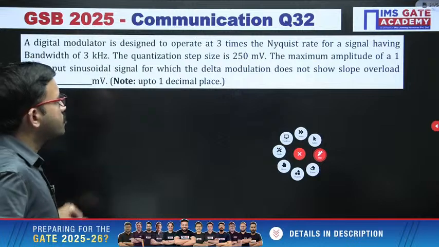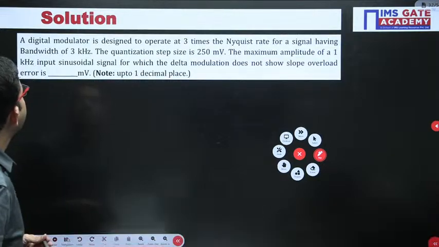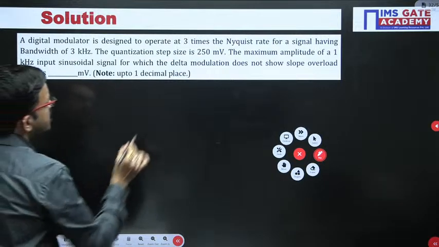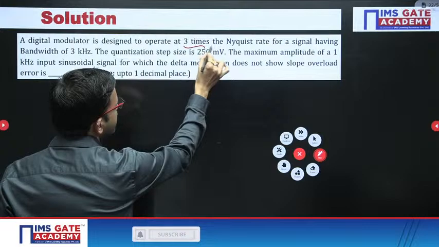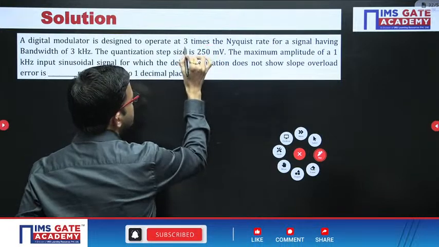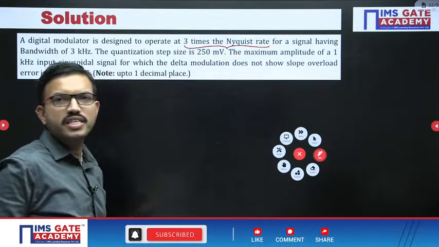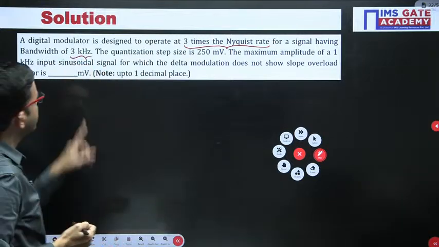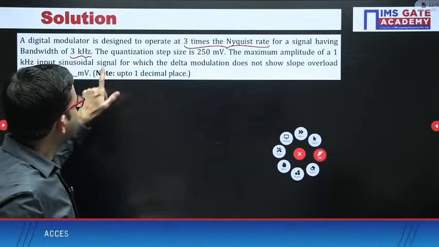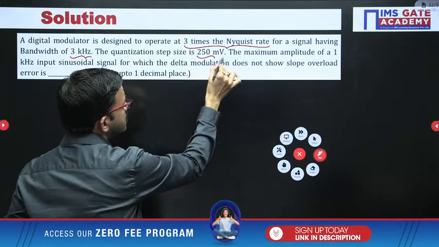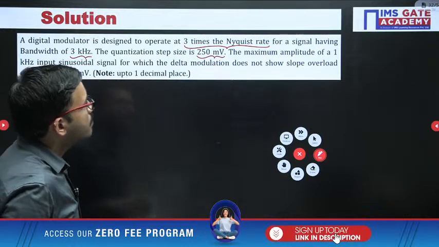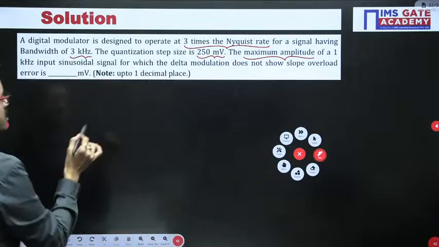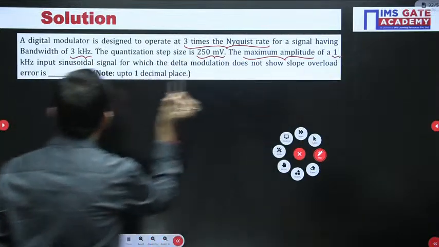Just observe this question. First of all, read the question. You are having a digital modulator which is designed to operate at 3 times the Nyquist rate, for a signal having bandwidth 3 kHz. That means here fm equal to 3 kHz. The quantization step size, that means delta, they have given 250 millivolt. The maximum amplitude of the message signal, which is having frequency as